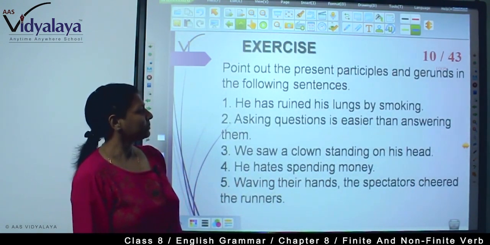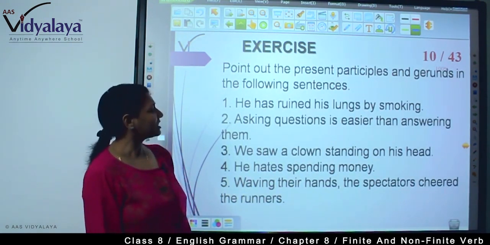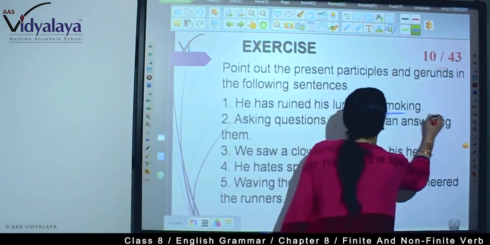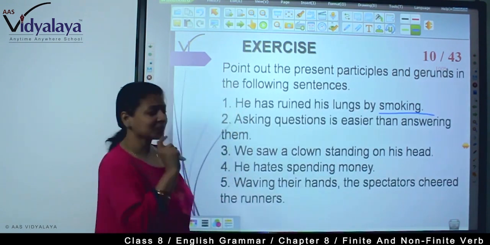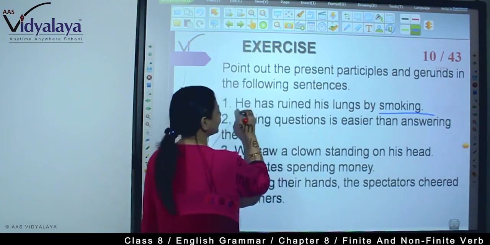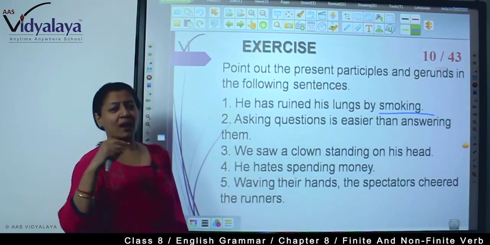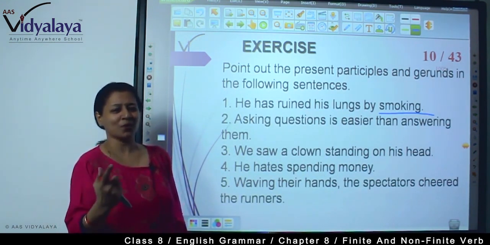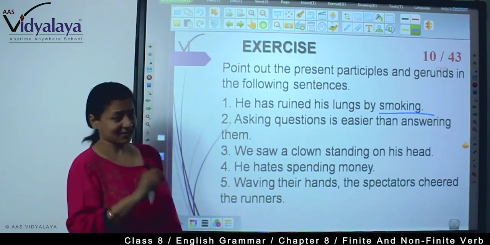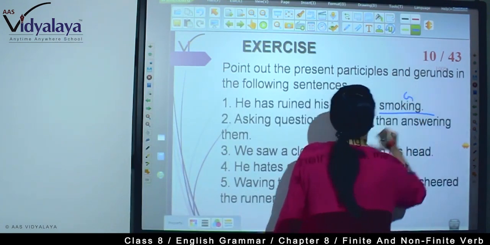Point out the present participles and gerunds in the following sentences. He has ruined his lungs by smoking. Here, see, smoking is used as what? He has ruined his lungs. Here there is a complete tense, that is present perfect. By what? By smoking. So smoking here is a gerund.